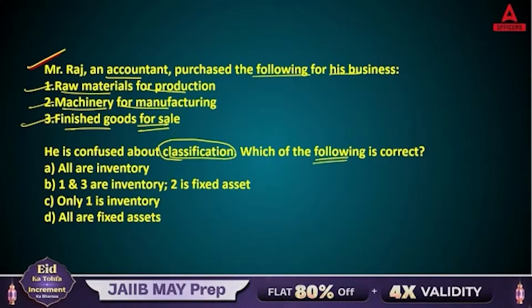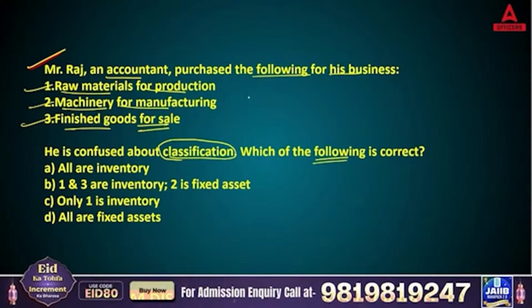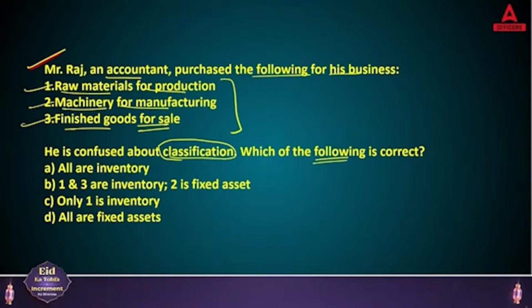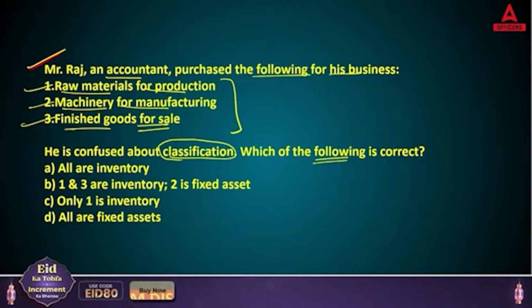A, all are inventory, means all these three statements are inventory. B, 1 and 3 are inventory, 2 is a fixed asset. C, only 1 is inventory. D, all are fixed assets. But what is inventory and what are fixed assets?